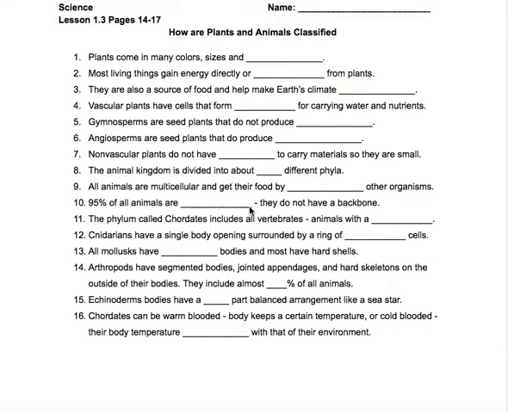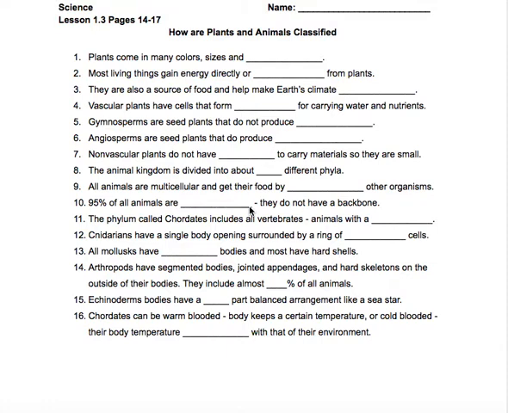The animal kingdom is divided into about 35 different phyla. That's in your notes, number 8. You can read about 6 of these phyla on the next page. Although animals can be very different, they all share certain characteristics. Animals are multicellular, and they cannot make their own food. Instead, they get food by, the other blank in number 9, by eating other organisms.